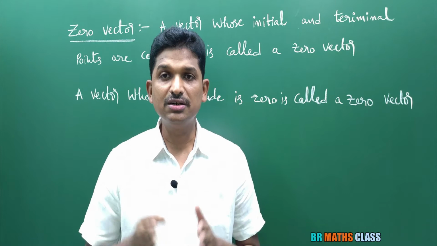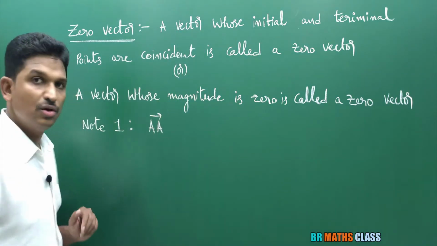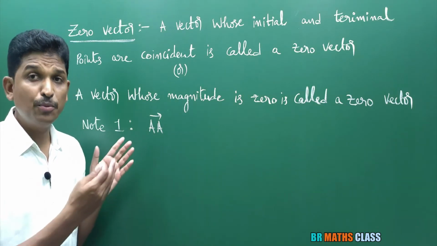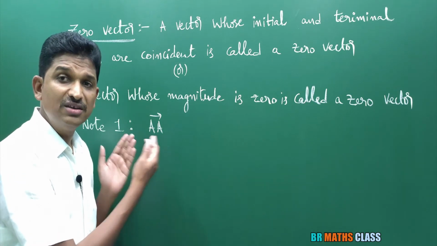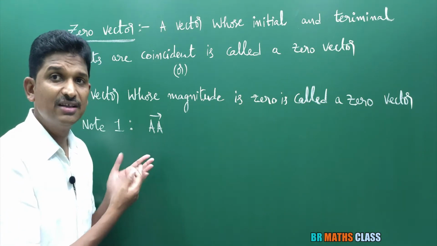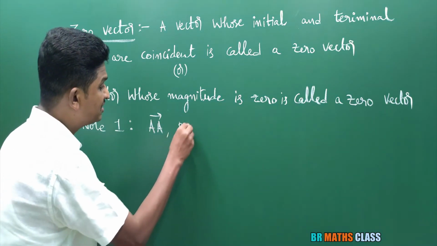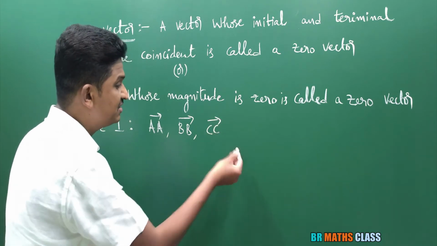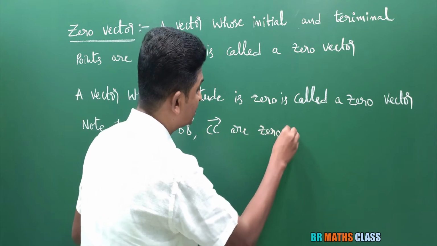Related to zero vector, some important note points. You see here a bar. What is this a bar? For this vector, initial point, terminal point coincident. And what is the magnitude of this vector? What is the distance between the points a and a? That is 0. So a bar is a zero vector. What is this? B bar. B bar is a zero vector. C bar is a zero vector. These are the examples of zero vector.